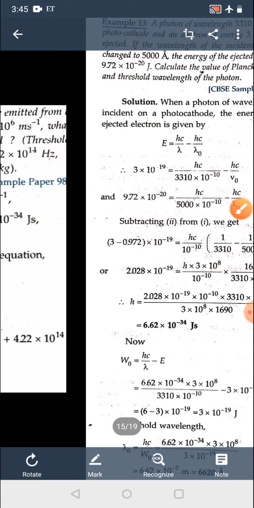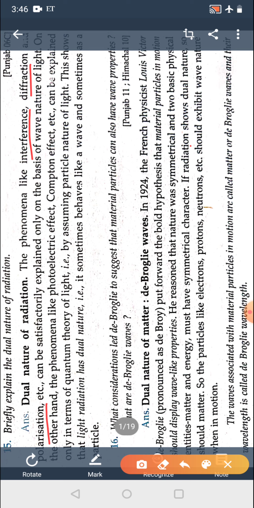These are three phenomena where light behaves as a wave, and we are going to discuss them in wave optics. So just now you will have to remember these three names. These can be satisfactorily explained on the basis of the wave nature of light.